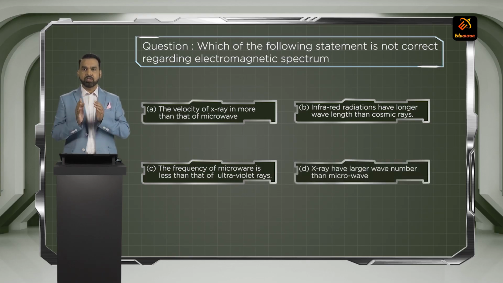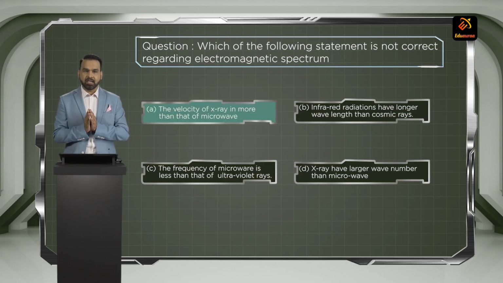Come on students, which is the correct answer? A is the correct answer. The velocity of X-rays is more than that of microwave. You can get this from the electromagnetic radiation spectrum diagram. For that you have to know the values of wavelengths of different radiations of the spectrum. Moving to the next question.